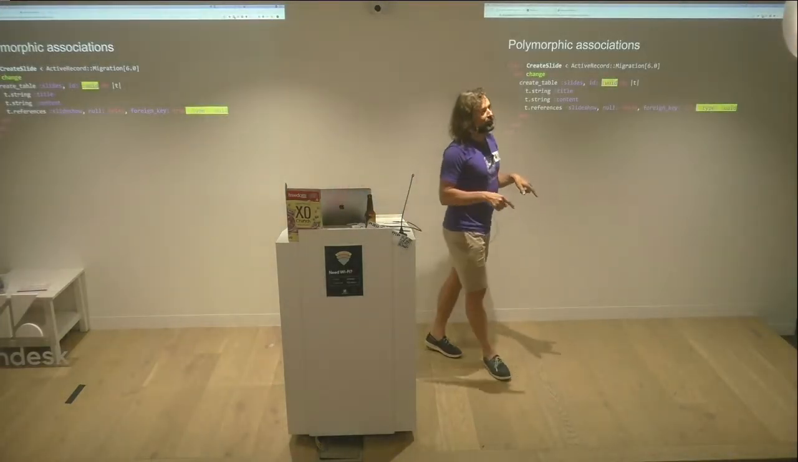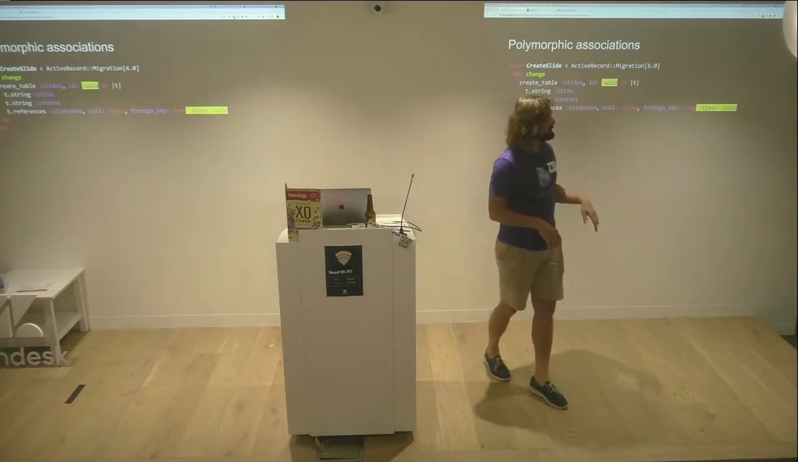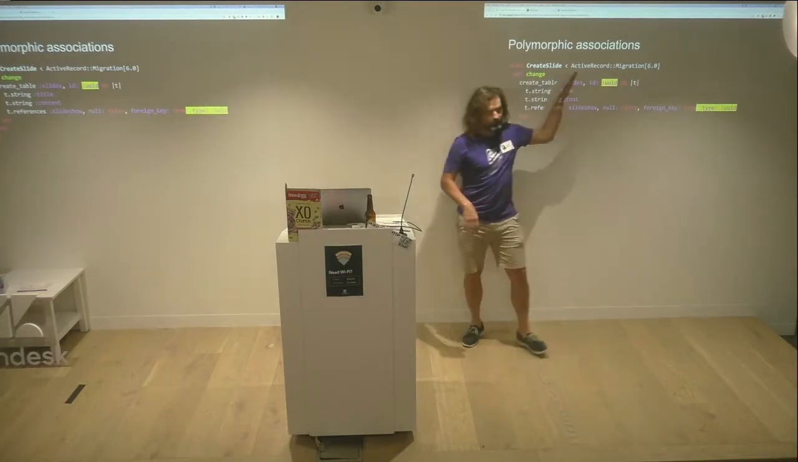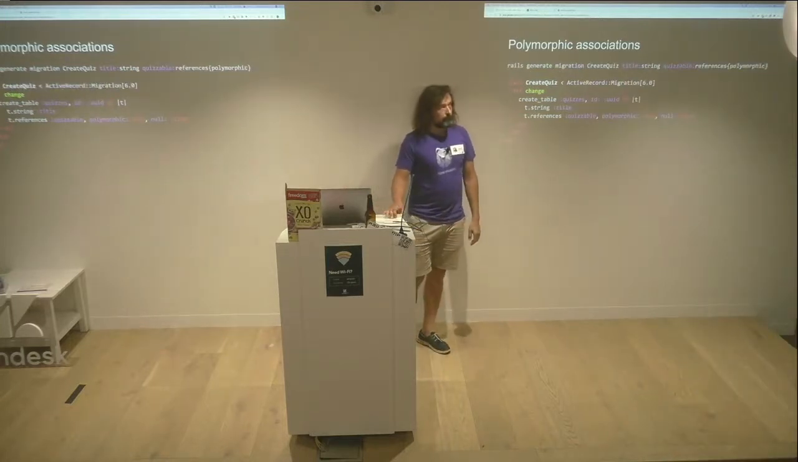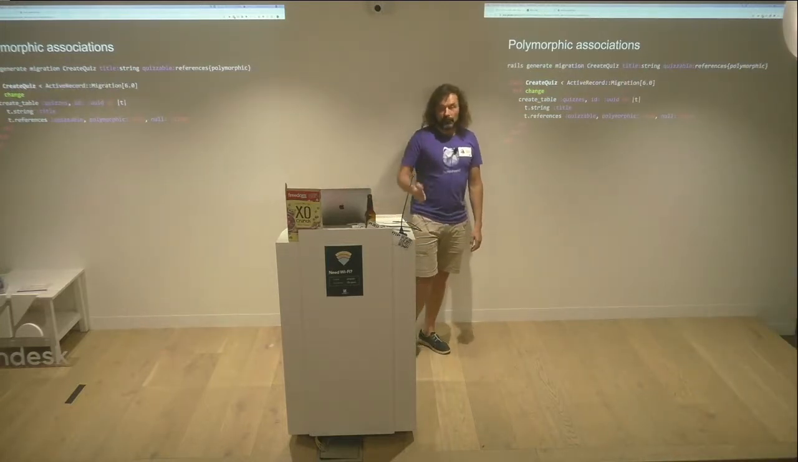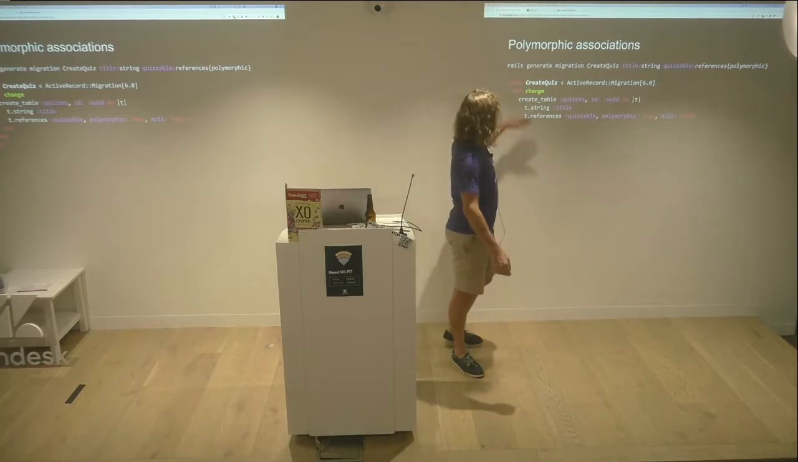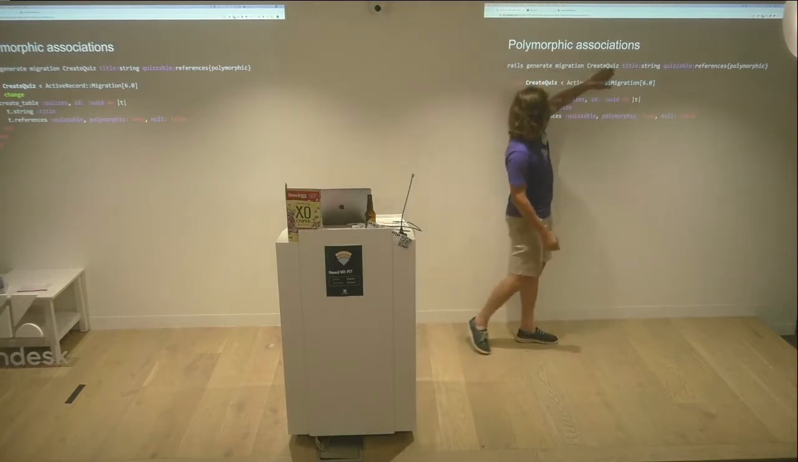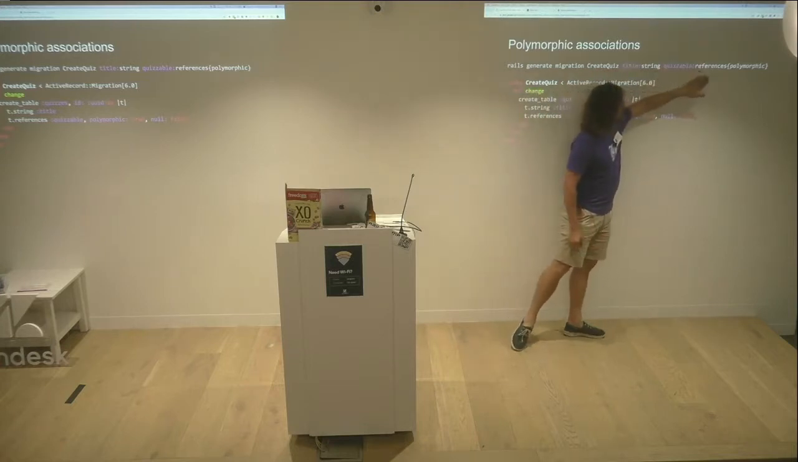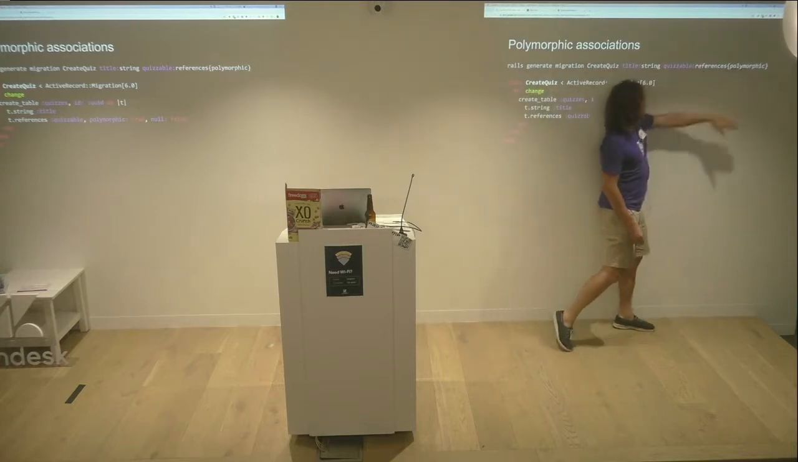Back to polymorphic associations, right? So I needed to do this type UUID because that's what it was. All cool. And then finally I need this quiz. Forget about quiz options for the moment. So I generate a third migration. I say rails generate migration create quiz, title string, quizable references polymorphic.